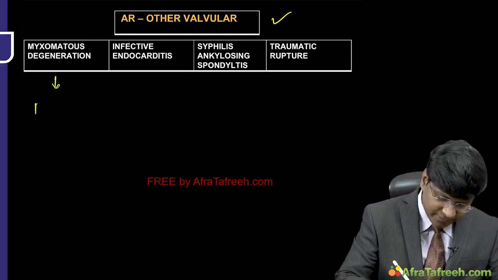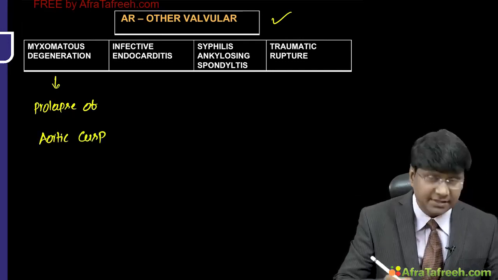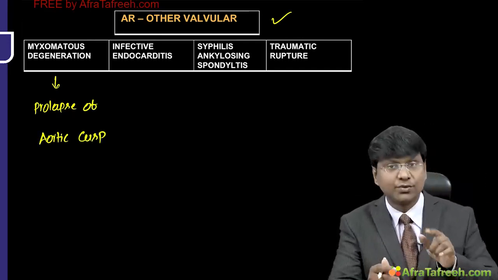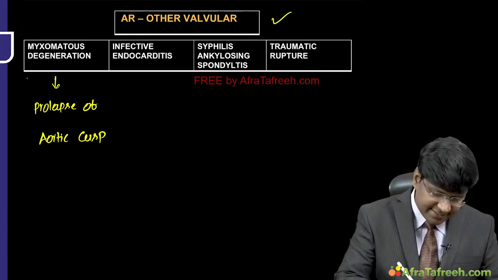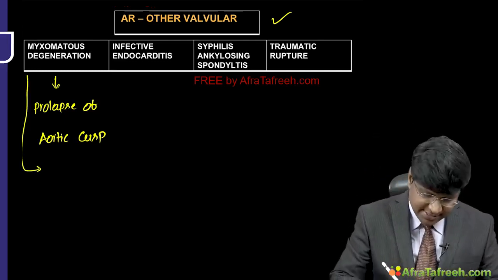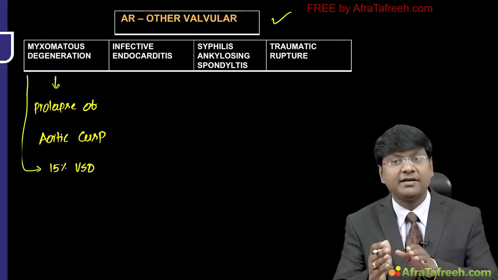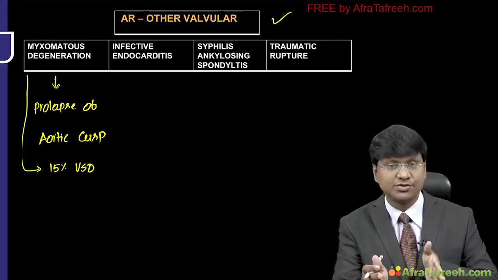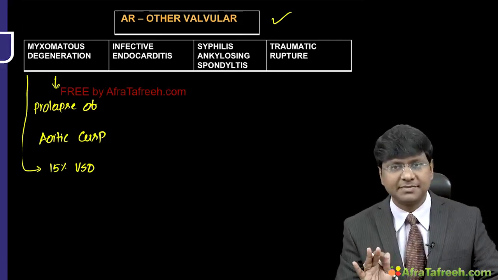Even here also, there will be prolapse of the aortic cusp, right? Prolapse of the aortic cusp. That will lead to the development of progressive chronic aortic regurgitation. And this myxomatous degeneration causing the development of aortic regurgitation is also associated with 15% cases of ventricular septal defect, right? It can be associated with ventricular septal defect.